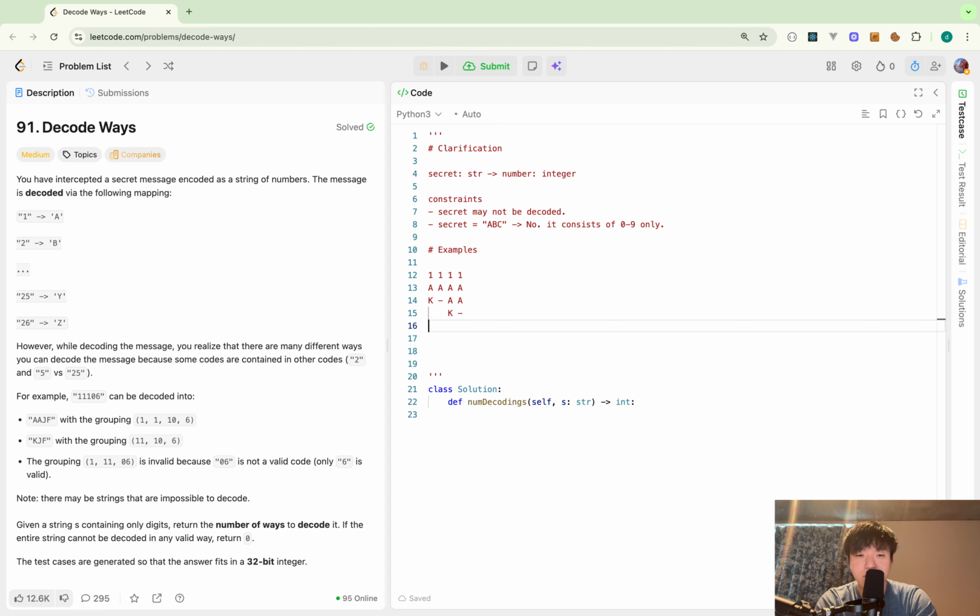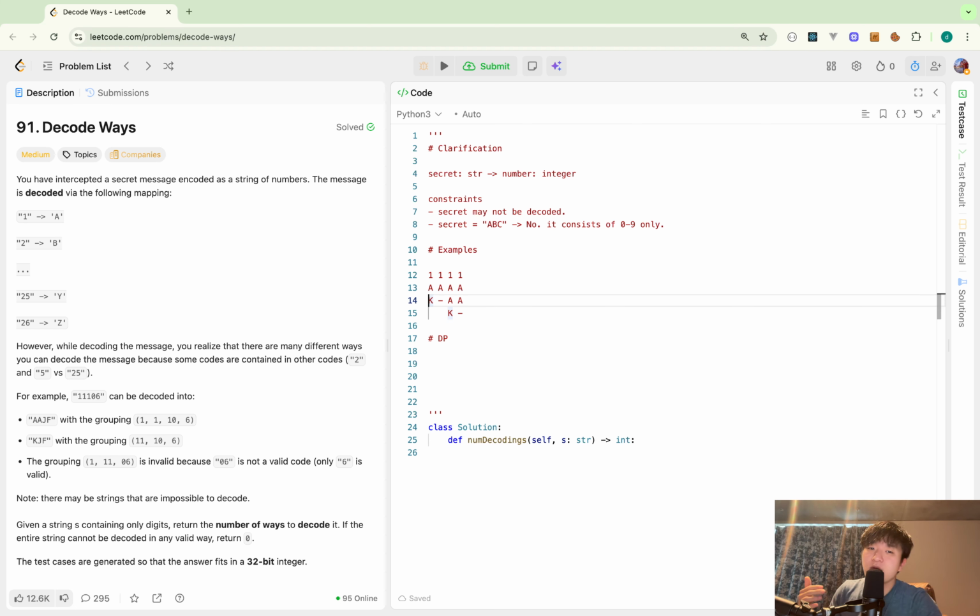So definitely I can use recursion, and moreover I can use dynamic programming. The thing is, I have two options, choosing A or K, and for the remaining string, I continue recursively.